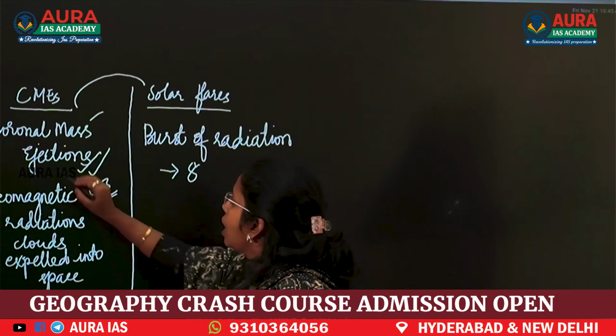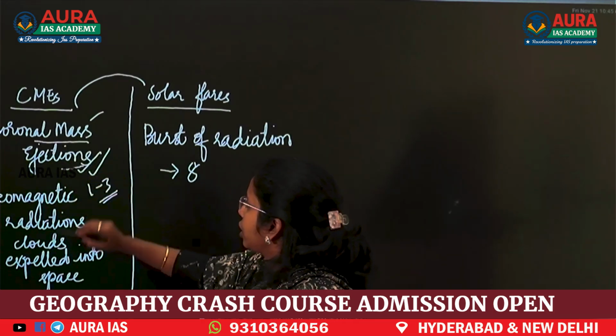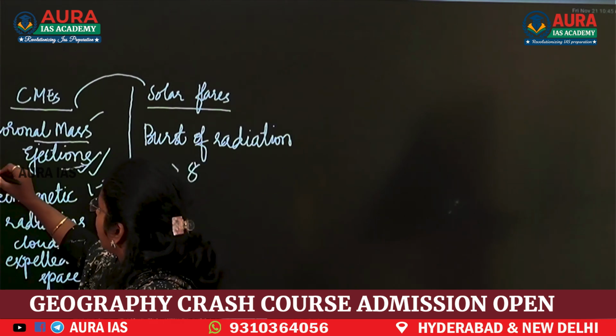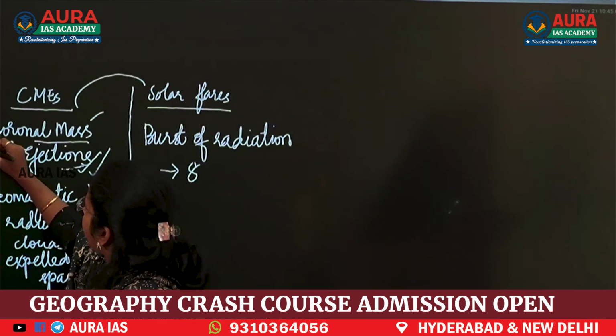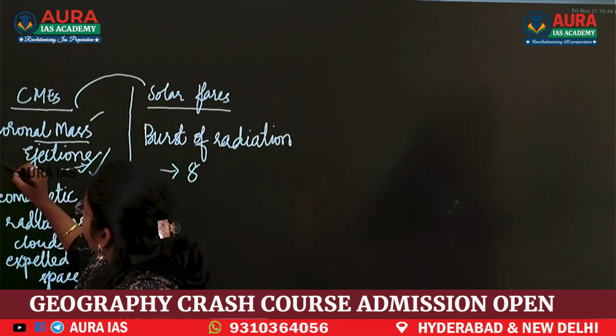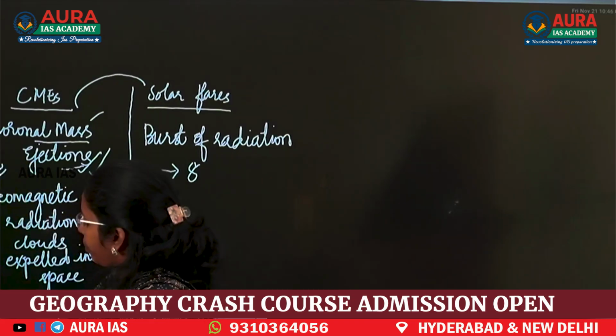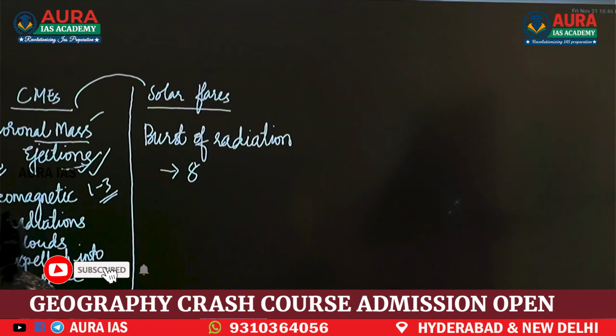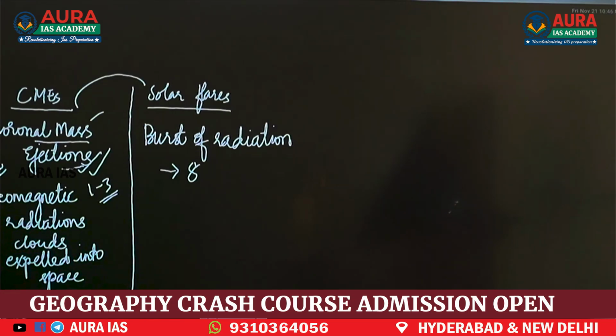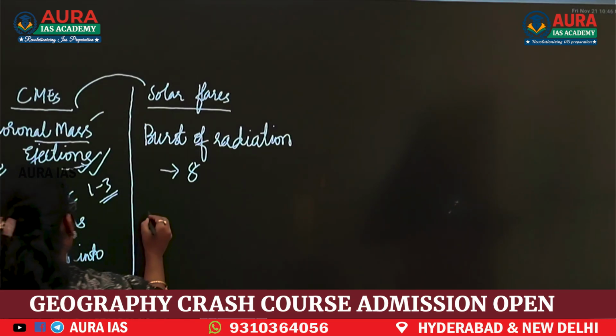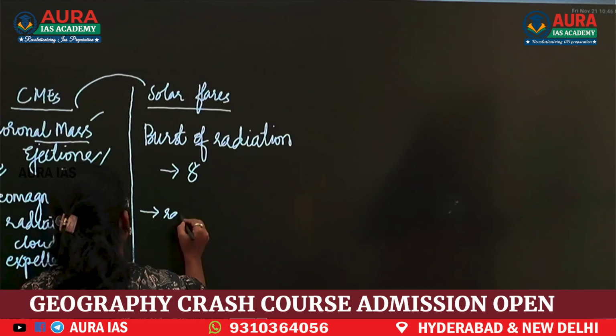These coronal mass ejections affect power grids, satellites, and they will also disrupt electronic equipment. Now, solar flares mainly affect radio communication.